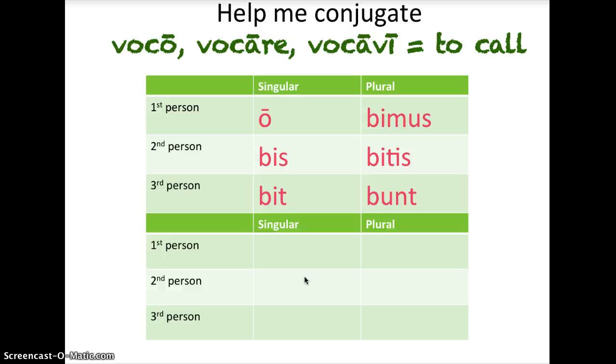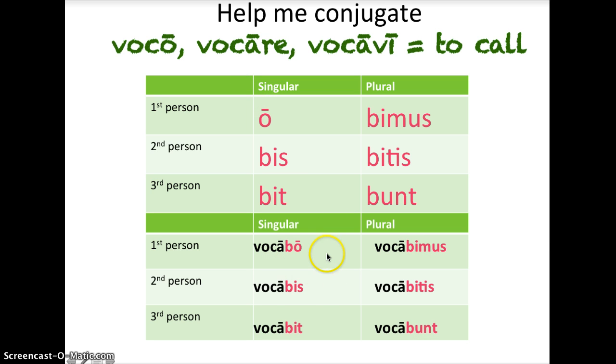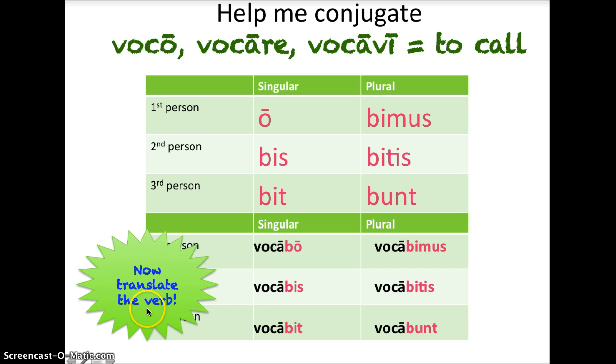Okay, help me conjugate these verbs. Voco, vocare, vocavi is to call. We get vocalize and lots of other words from this. And again, we have bo, bis, bit, bimus, bitis, bunt, the future tune. Help me conjugate. Again, we're going to cut off that re. We have the stem, voca, so now we have vocabo, vocabis, vocabit, etc. How would you translate vocabo, for example? I will call. Awesome.